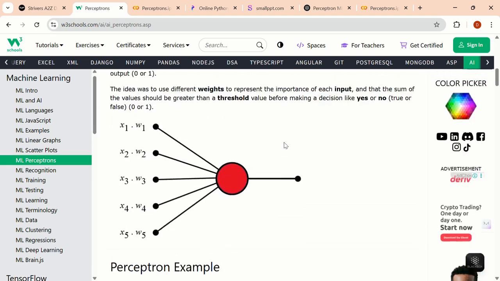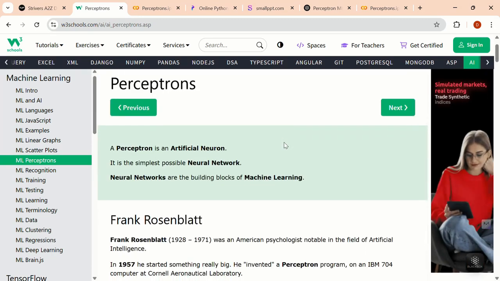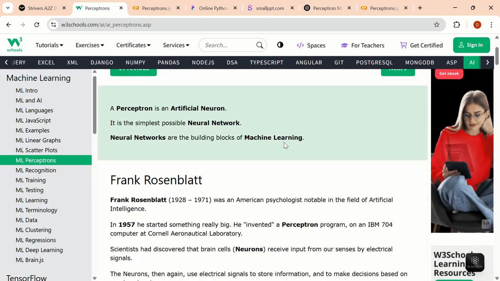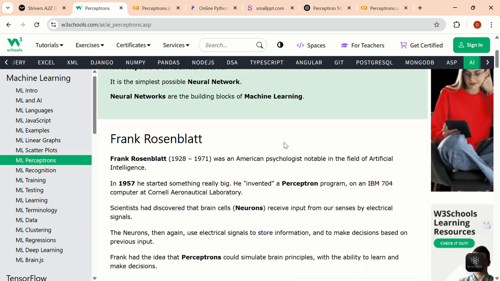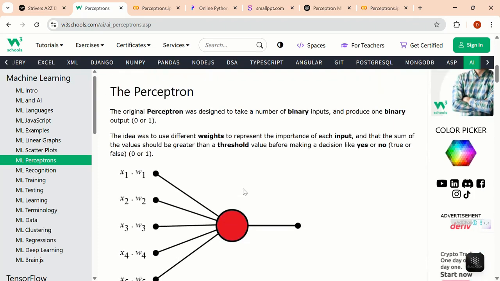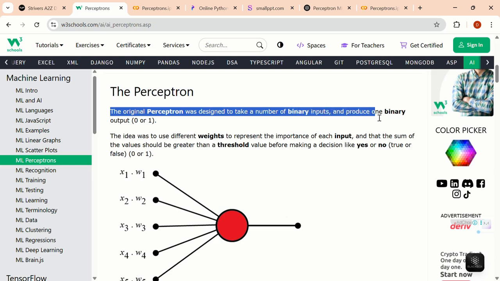Now look at a basic summary of what we have discussed till now. As I told you, a perceptron is an artificial neuron, and it is the simplest possible neural network, as the neural network is the building block of machine learning. As we have seen in the history of perceptron, the original perceptron was designed to take a binary input and to produce a binary output.